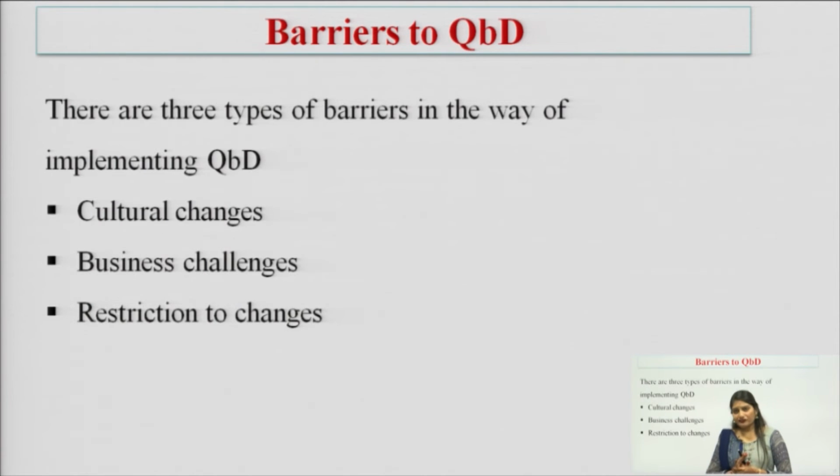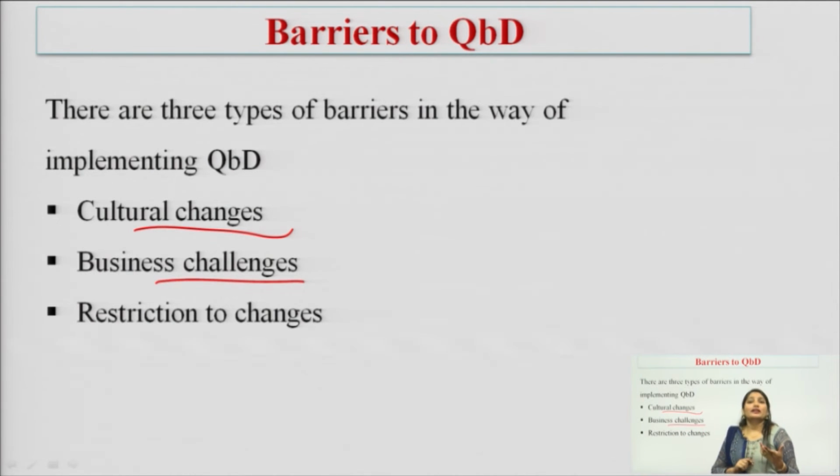Okay. First is cultural change. Cultural change means region specific change or a traditional approach. Means while we are implementing the QBD, there can be certain limitations that can be related to our culture, to our tradition. Second is business challenge.